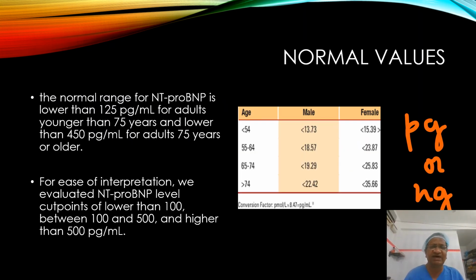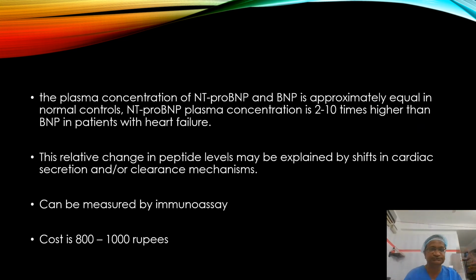Now, the normal value is 125 picogram per ml for adults, and up to 450 can be seen. But for ease of interpretation, so we don't get confused, think of less than 125, or more than 500 in some people. What is practical, I will tell you later.